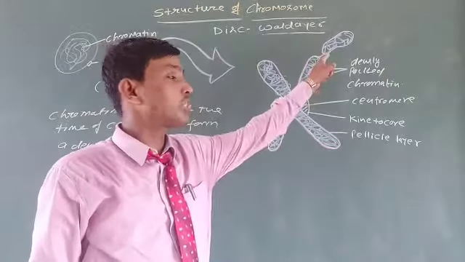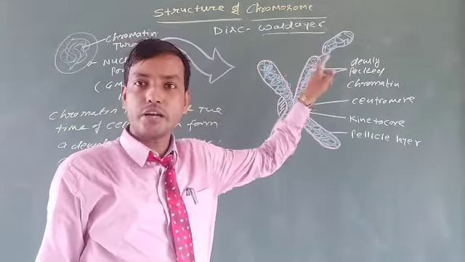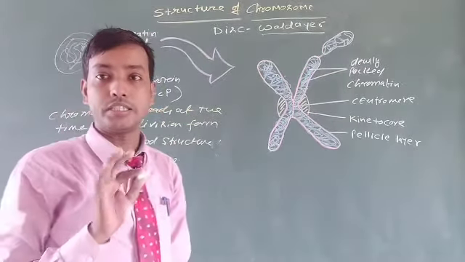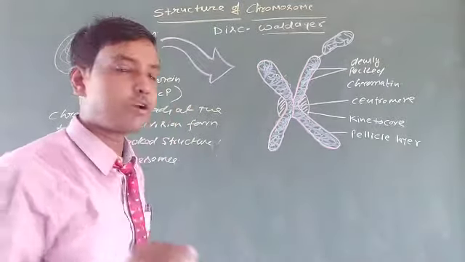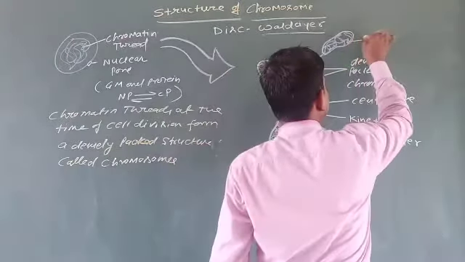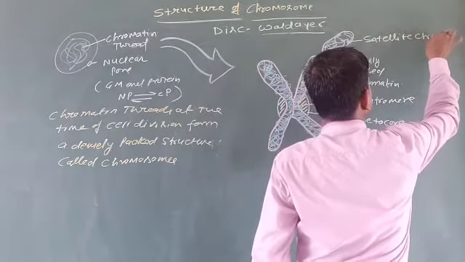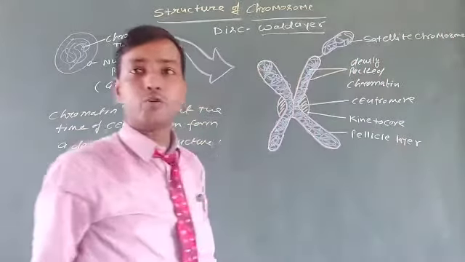But this constricted part, the non-staining, non-stained part of chromosomes, does not participate in protein synthesis as well as the carrying of genetic information. This is known as the satellite chromosome. So what is satellite chromosome?